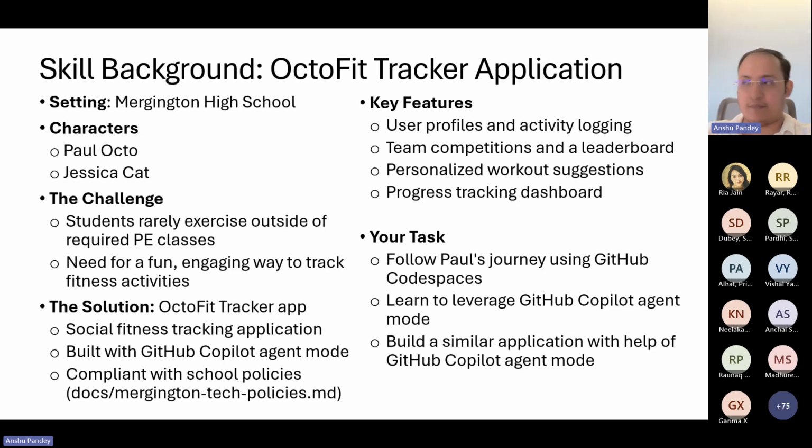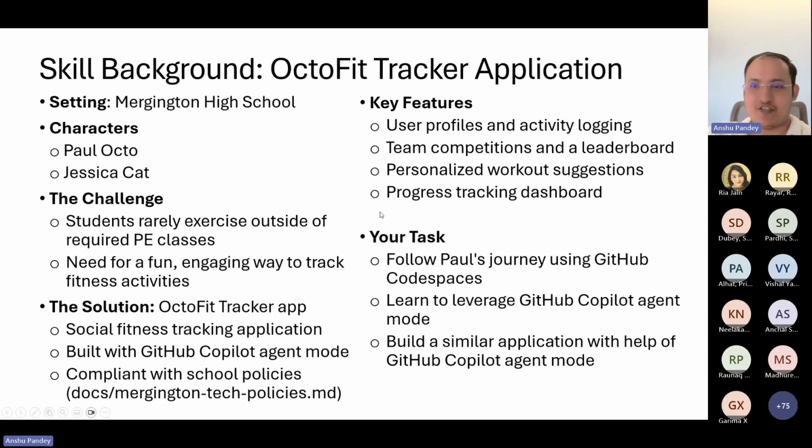What we're going to do is follow Paul's journey. Paul has developed this using GitHub Codespaces with the help of GitHub Copilot agent mode. With this development, we're going to see how agent mode can be used to develop the application end to end. And what next? You can build a similar application for yourself using GitHub Copilot agent mode. So let's go ahead and get started.